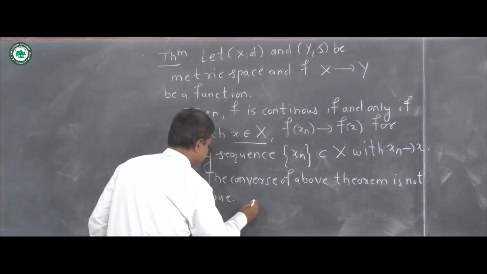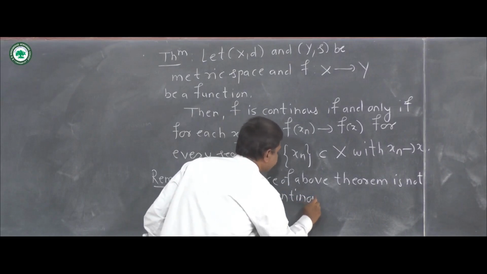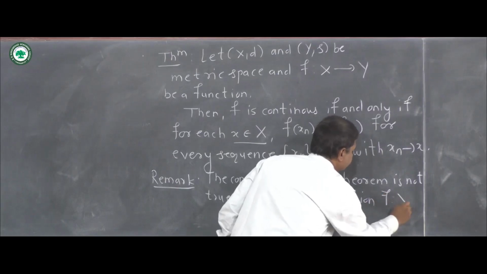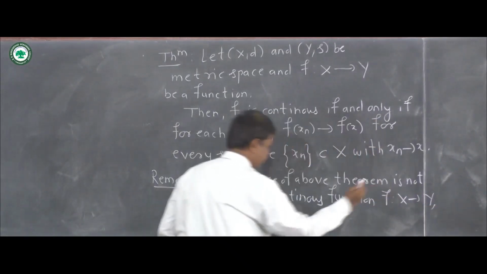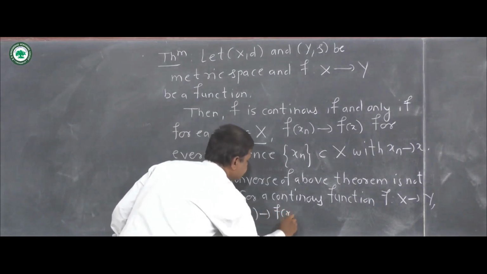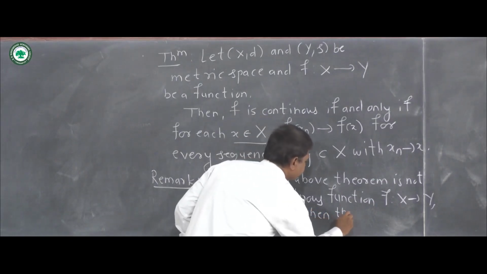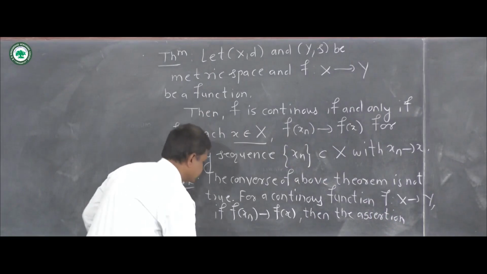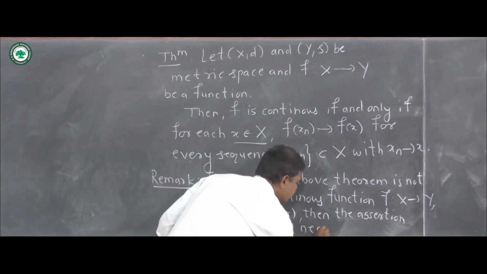More precisely, for a continuous function f from X to Y, if f of xn converges to f of x, then the assertion xn converges to x is not necessarily true.